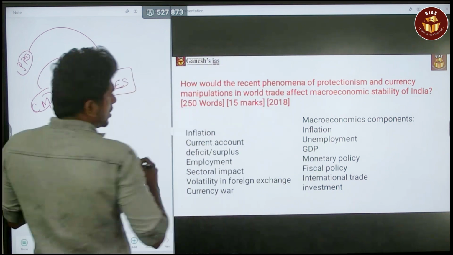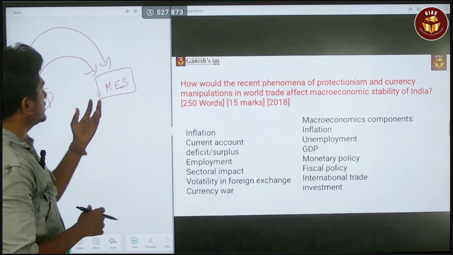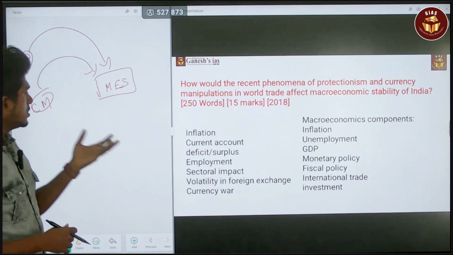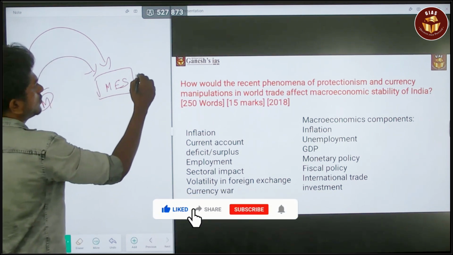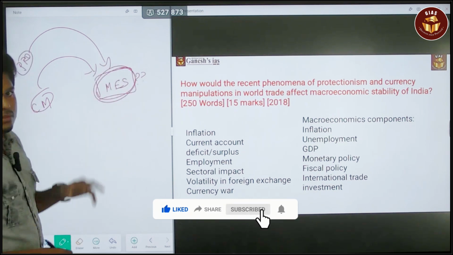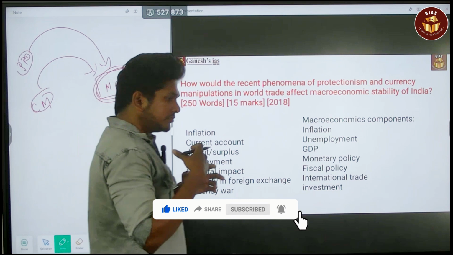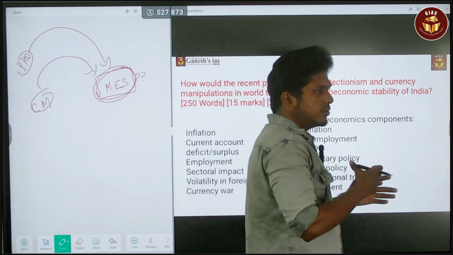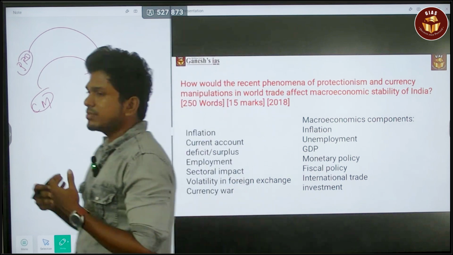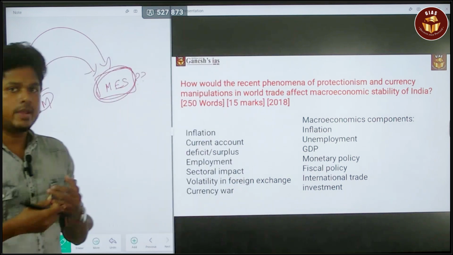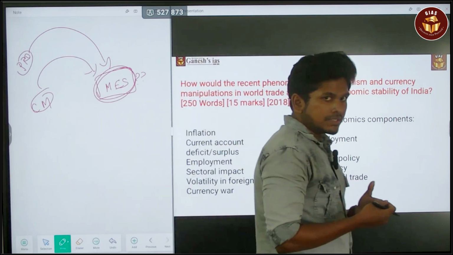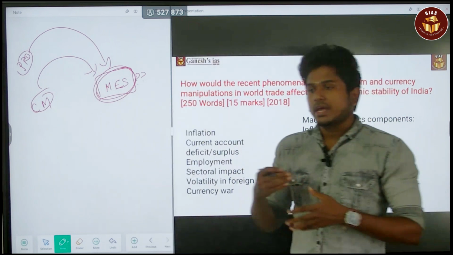The body of that answer should have what macroeconomic stability is and how it is being affected. For that you need to know what macroeconomic stability is. If you are clearing the prelims and getting into the mains, you definitely know it. It is about inflation, employment data, investments, and then monetary policies and fiscal policies.